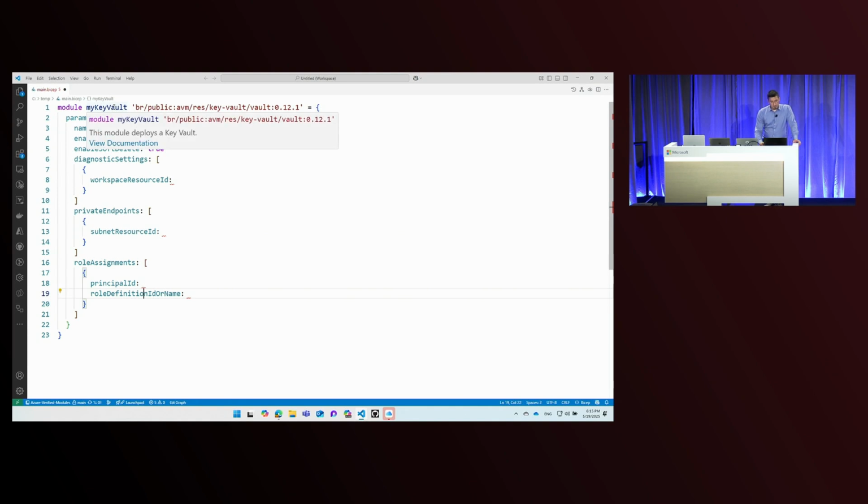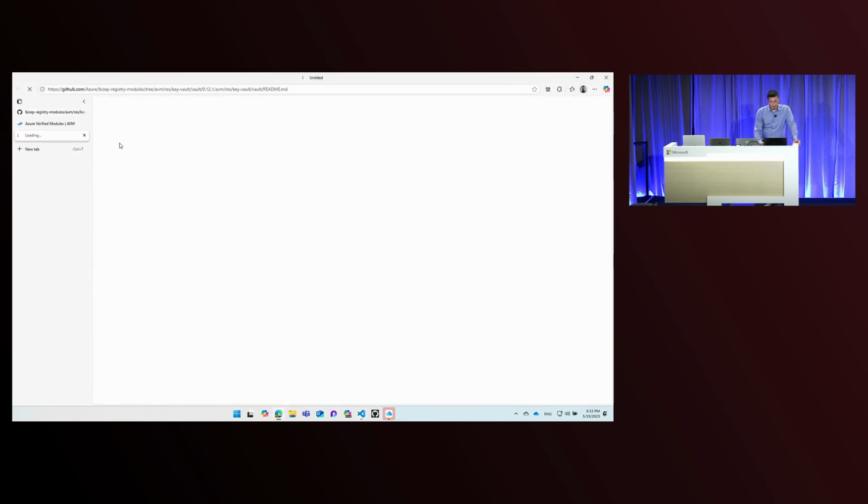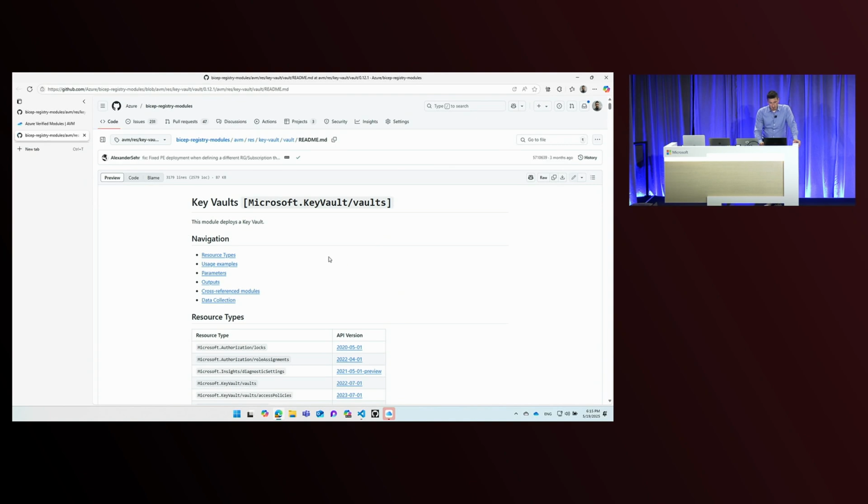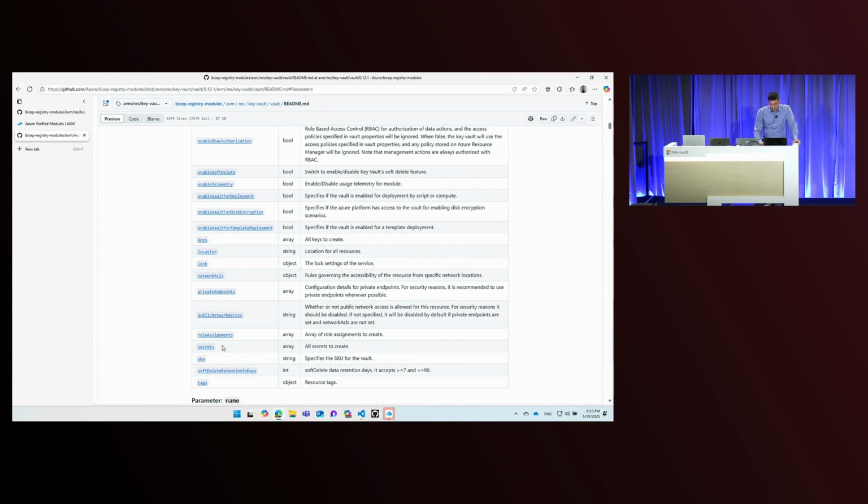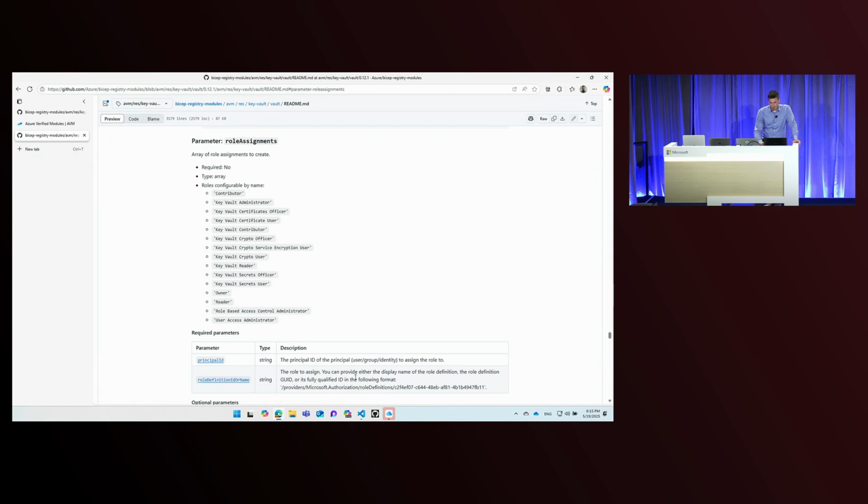If you hover over this symbolic name that we provided, there is a view documentation link. If I click on that, it leads me to the same page that I just showed you around. And then you can go to the parameters section and look for that role assignments input parameter that we were defining. The module actually has all the most commonly used resource type related role assignments, or role definitions, pre-baked. So that means that instead of using ugly GUIDs, you can just say, I want to give my team members Key Vault contributor access, or crypto officer, or whatever. You get the idea here.